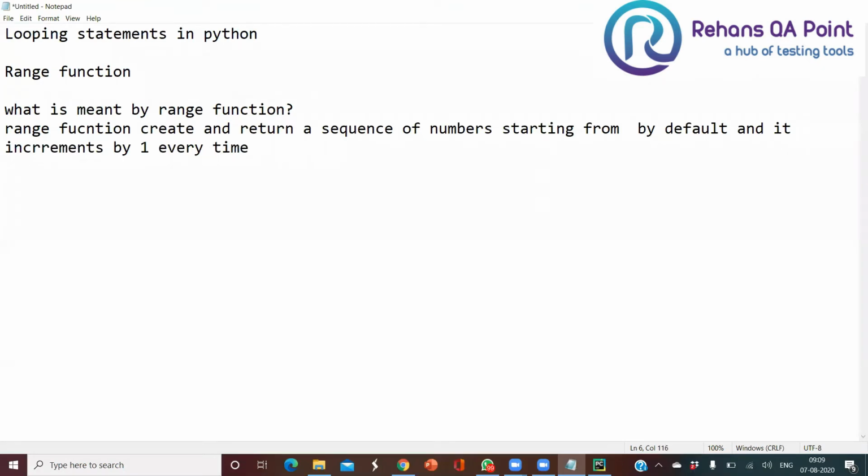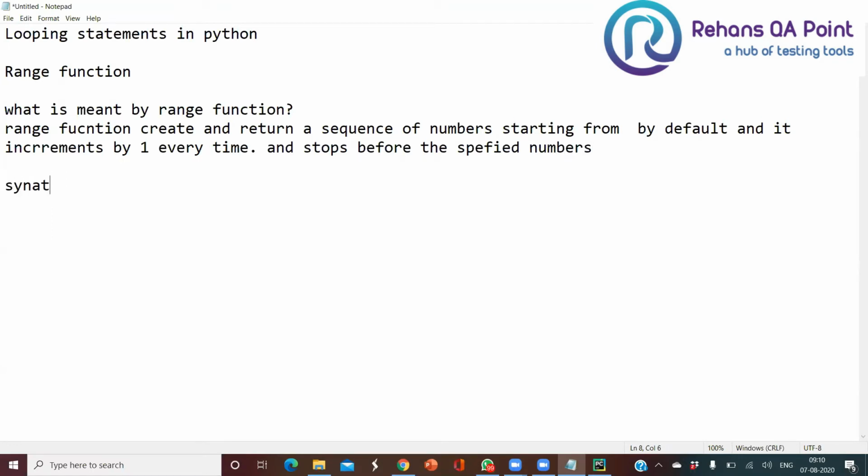Whenever you call it, it will increment by 1. Okay, and it stops before the specified number.